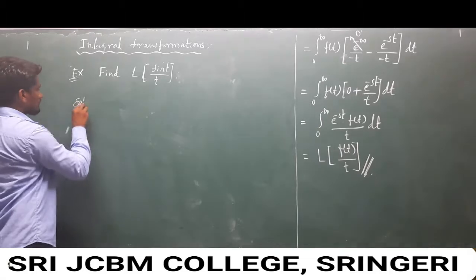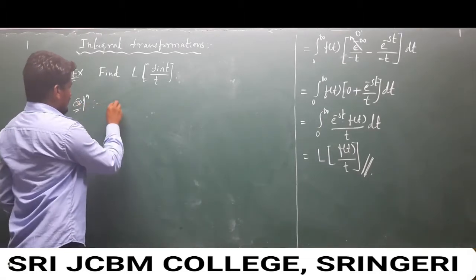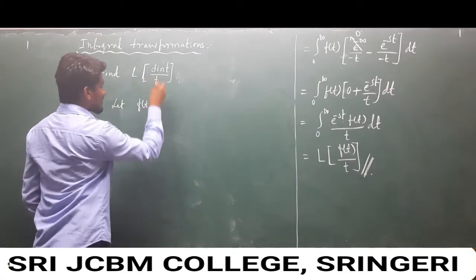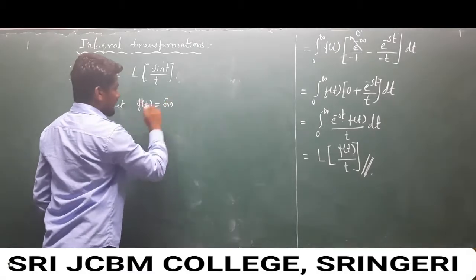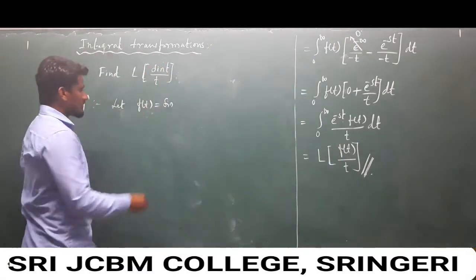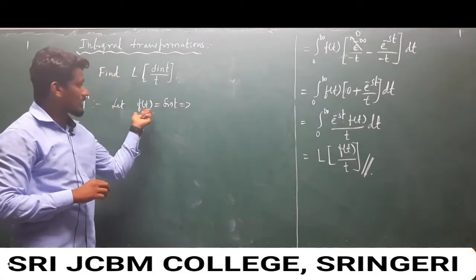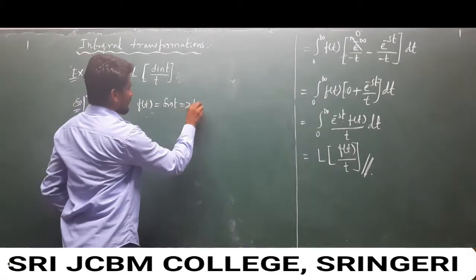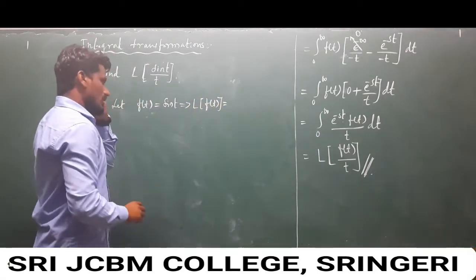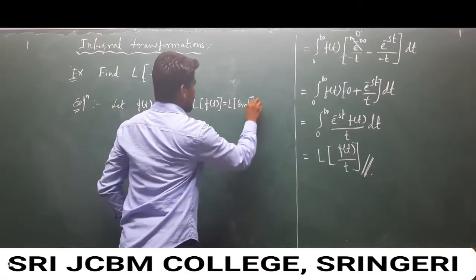Solution, very simple solution. Let f of t is sin t. If you compare with the condition of integration, f of t is sin t. And now apply the Laplace operator on both sides. That is Laplace of sin t.